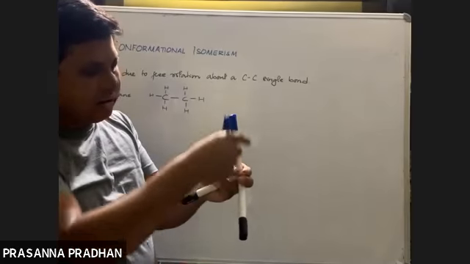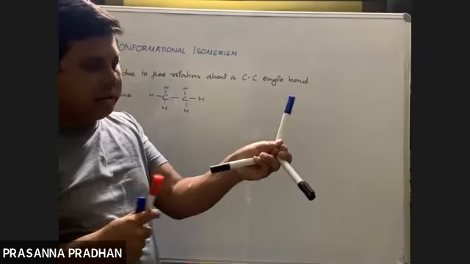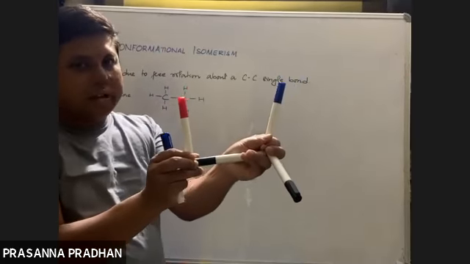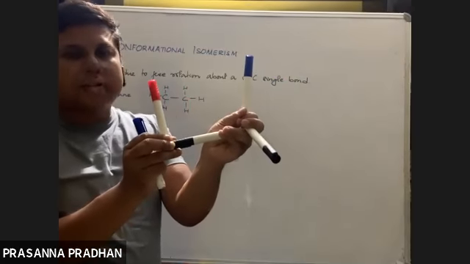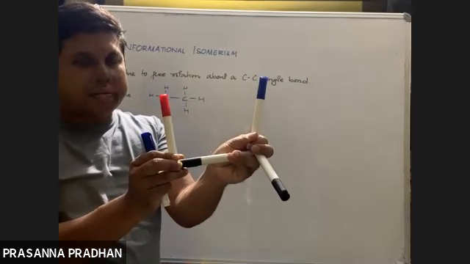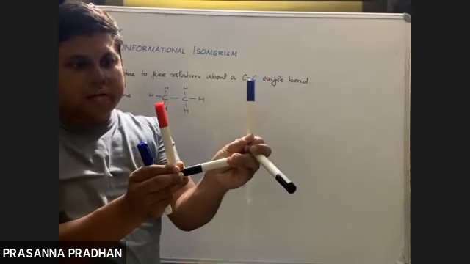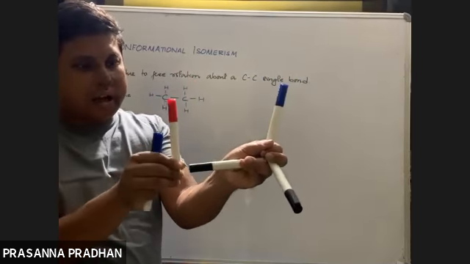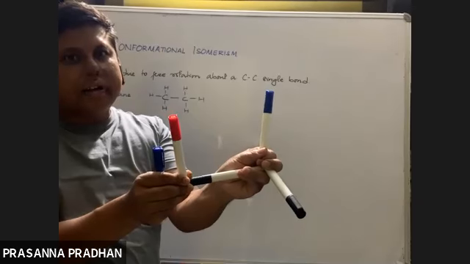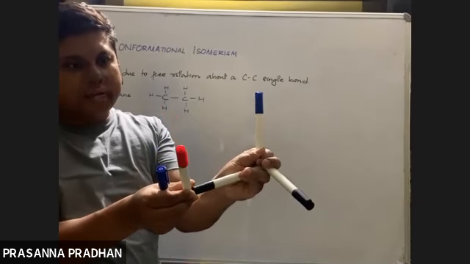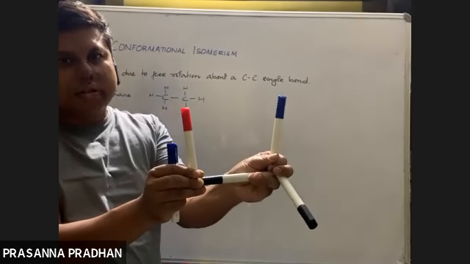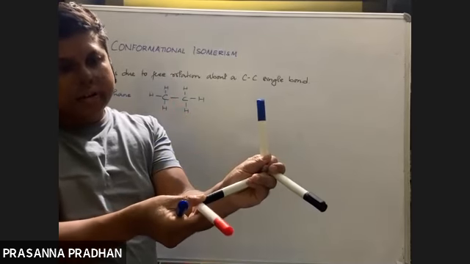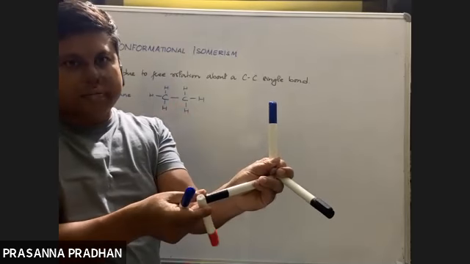I'm just showing two. Each carbon atom is bonded to three hydrogen atoms. Now, what happens in case of a saturated compound? Free rotation about a carbon-carbon bond is possible. The carbon atoms can rotate like this. As a result of rotation, these hydrogen atoms acquire different positions in space. See, they are just opposite to each other. If I rotate this, they are 30-degree, 60-degree, 90-degree, 120-degree, 180-degree. Free rotation is possible.